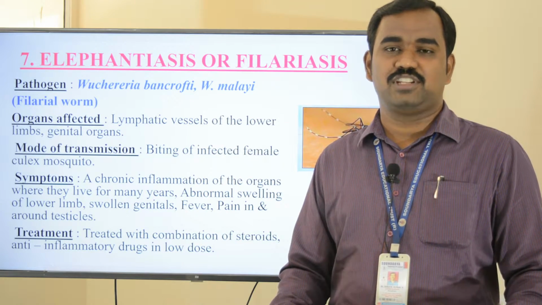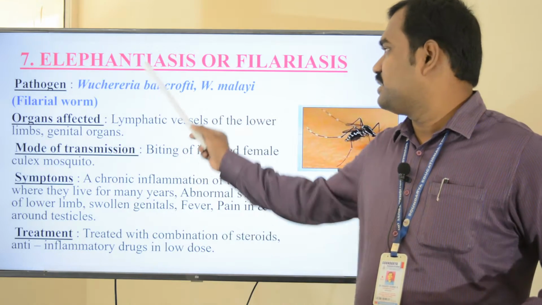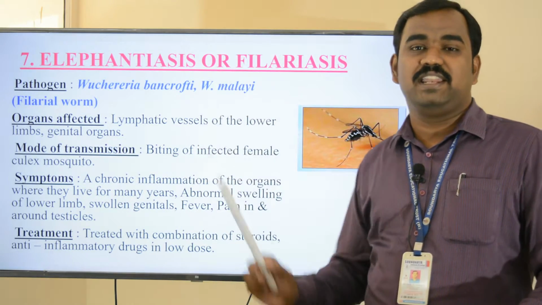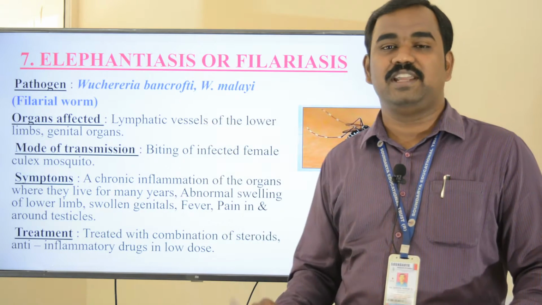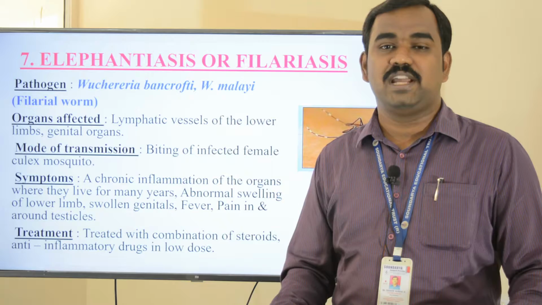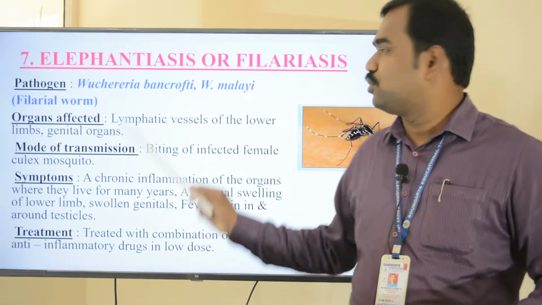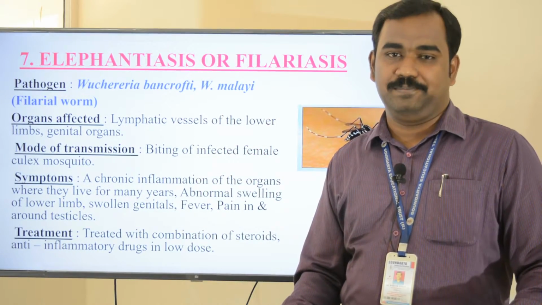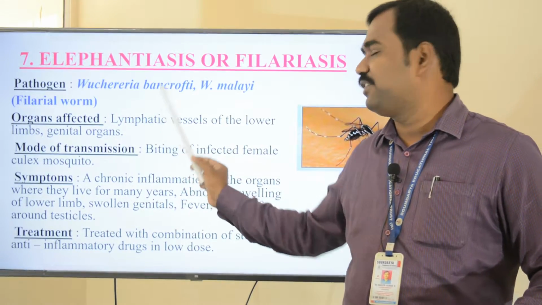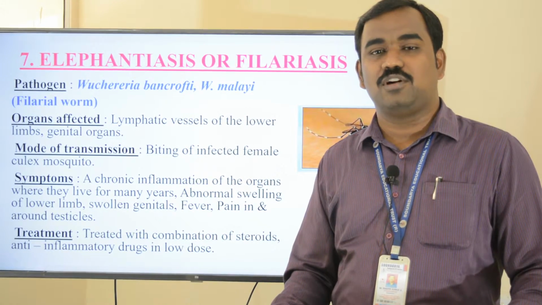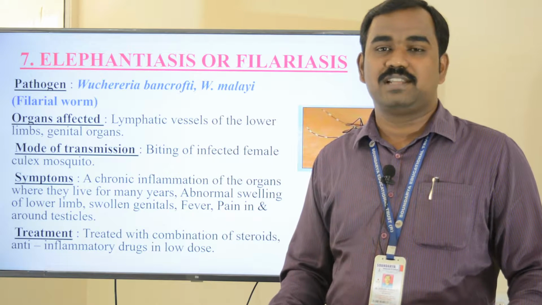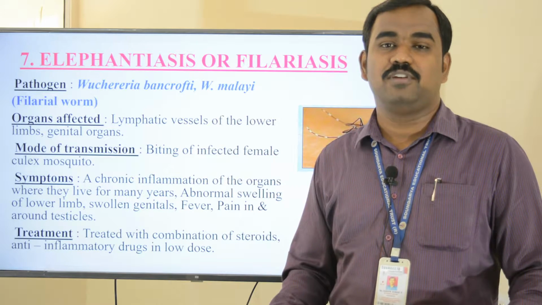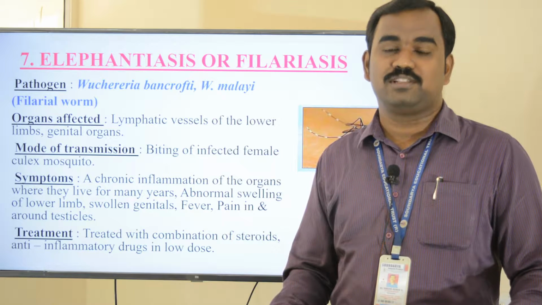The next infectious disease is elephantiasis. It is also called filariasis. What is the pathogen that causes this elephantiasis? That is Wuchereria bancrofti, also Wuchereria malayi. Which are the organs mainly affected? The lymphatic vessels of lower limbs and genital organs. How is it transmitted? By the bite of a female infected Culex mosquito.